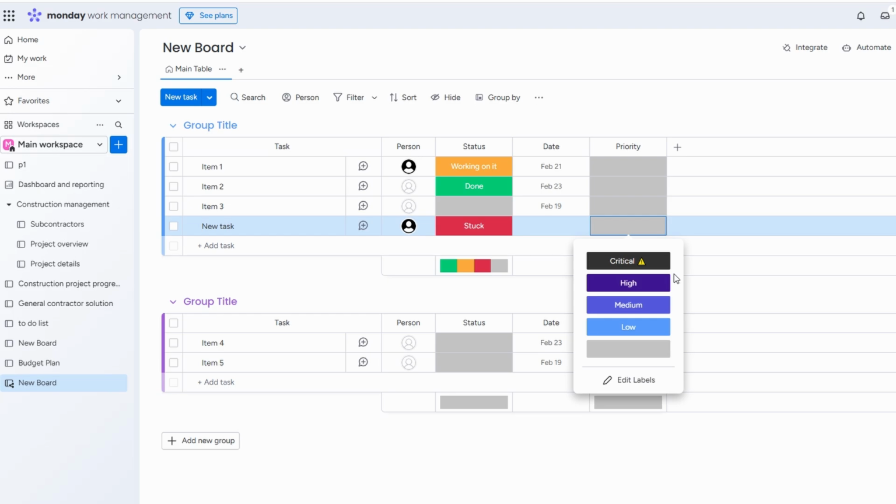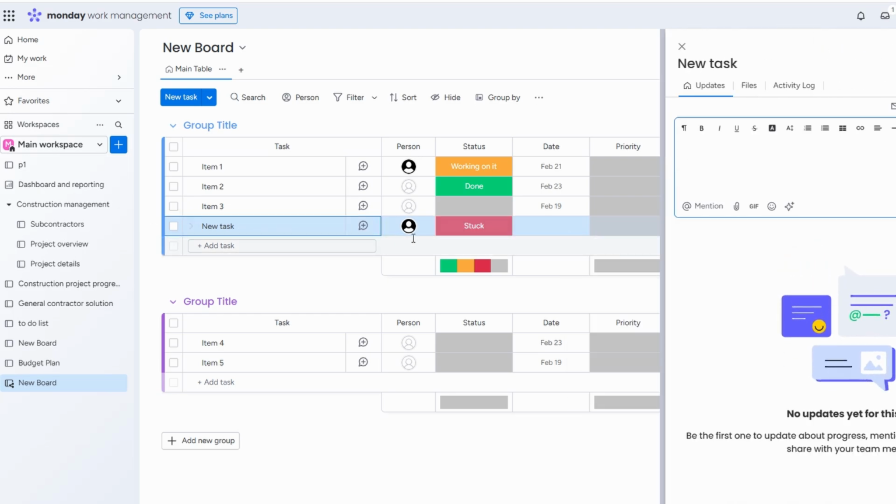Beyond priorities, you can add detailed information to each task to make your workflow even more efficient. Let's say you want to set a deadline. Just click on the task, pick a date, and now you have a clear timeline for when it needs to be completed. Need to attach an important document or reference a web page? You can easily upload files, add links, or write notes directly within the task. This ensures that everything you need is in one place, reducing the chance of forgetting key details.